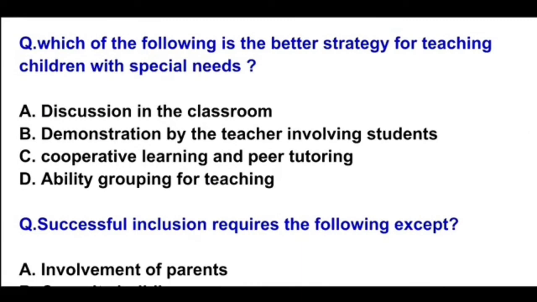Which of the following is the better strategy for teaching children with special needs? Options are discussion in the classroom, demonstration by the teacher involving students, cooperative learning and peer tutoring, ability grouping for teaching. So here the correct option will be option C, that is cooperative learning and peer tutoring. Okay, next one.